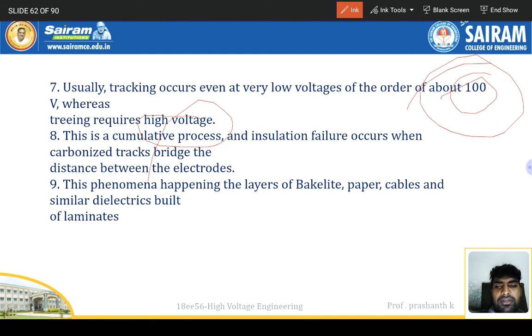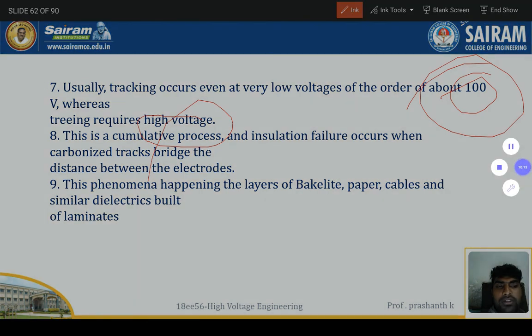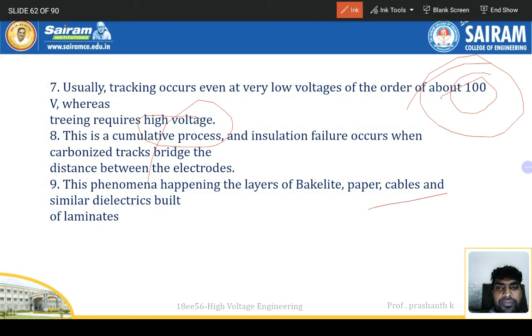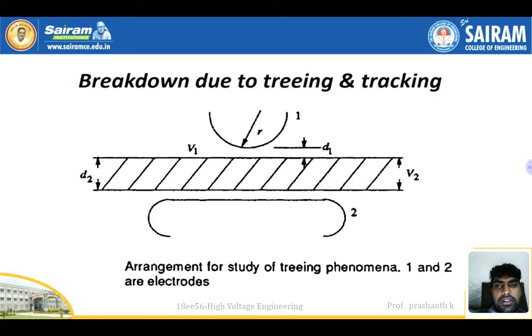I told you by example: there are ceramic materials, bakelite material, and paper cables. Those are the insulating materials, the dielectric materials used in transformers, electrical appliances, and power system components. That's it. In the next class we'll discuss breakdown due to treeing and tracking, continuation.